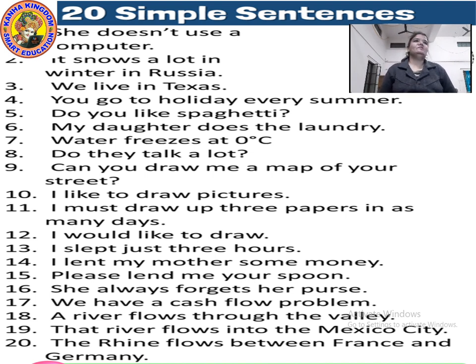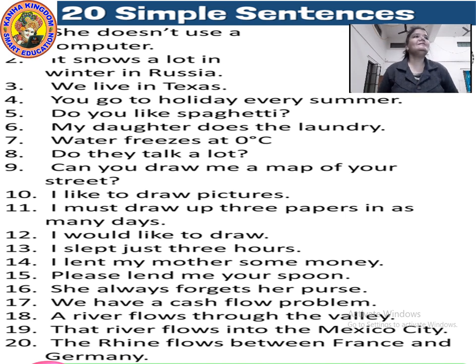So our fifth sentence, do you like spaghetti? In this, again we have a single subject and a single verb. You is the subject and like is the verb. So single subject and single verb.